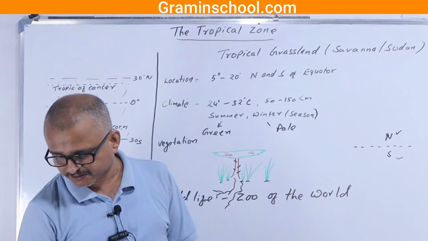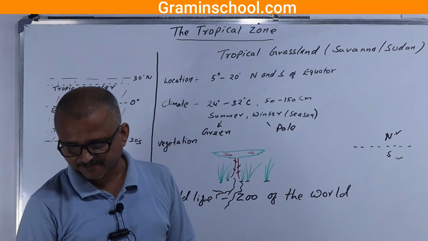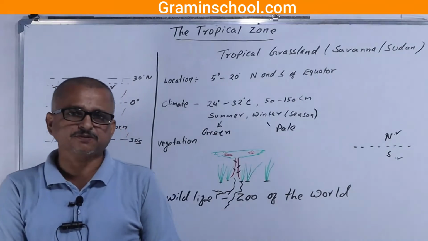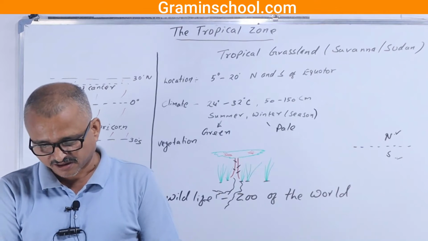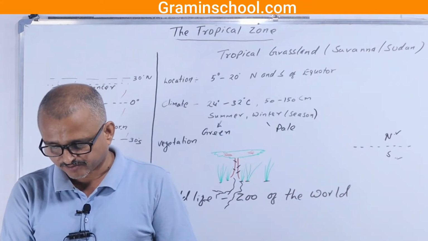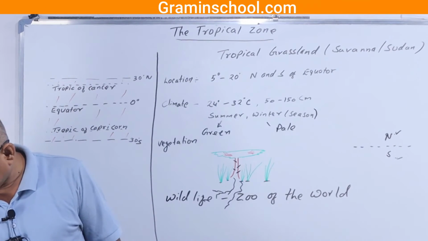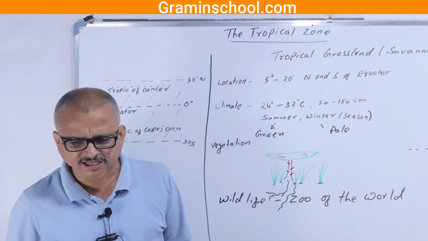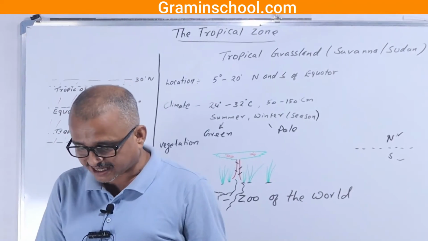People's way of living, if we see the people's way of living, then Maasai people are the dominant people who live in a savanna grassland. Okay, Hausa people also live there. Hausas are a little bit more progressive than Maasai people. Maasai people, they are animal herders, and they cultivate also. Okay, their lifestyle is hunting, and pastoralism is how they spend their life.